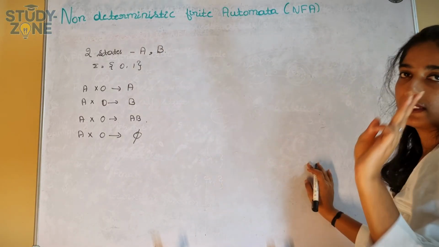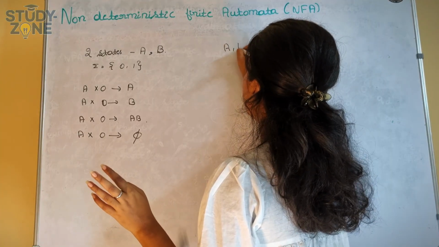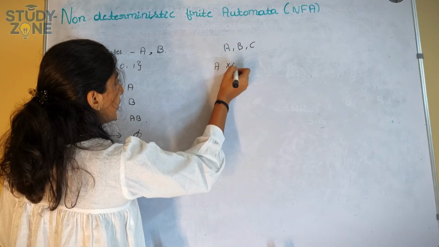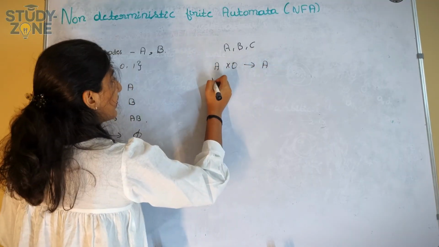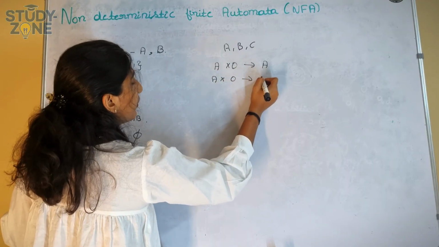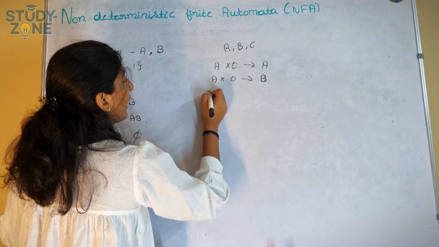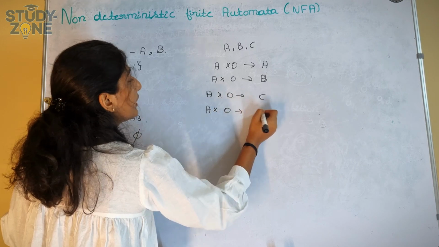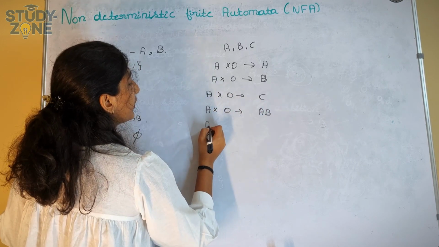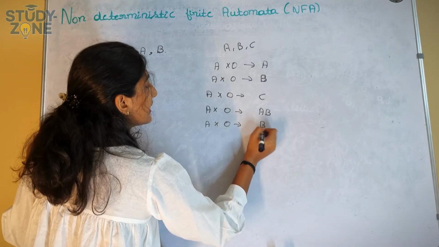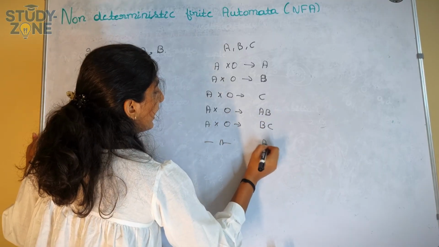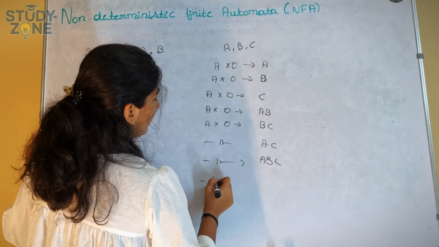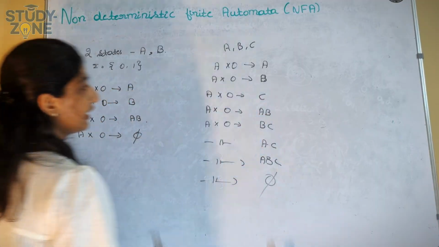Now let us take 3 states: A, B and C. Now A on 0 it can be moving to A, or to B, or to C, and it can be moving to AB, BC, AC, or to all three, A, B, C, or it can be empty also.